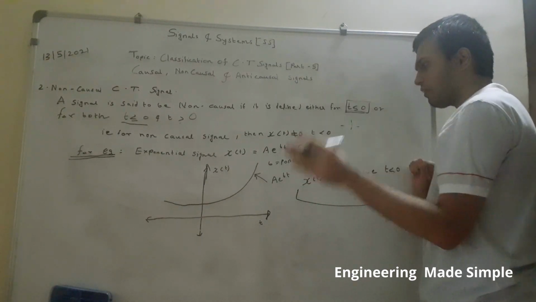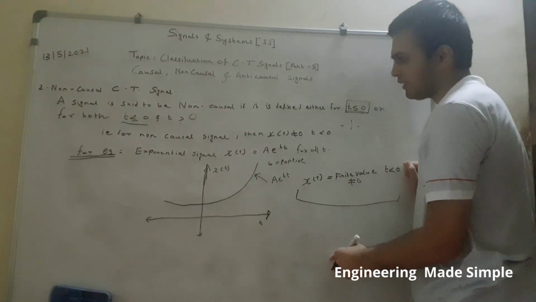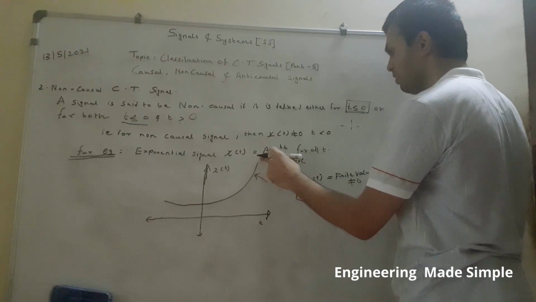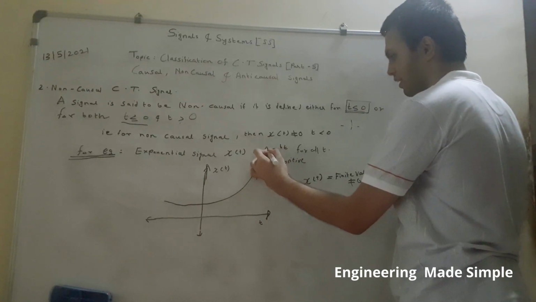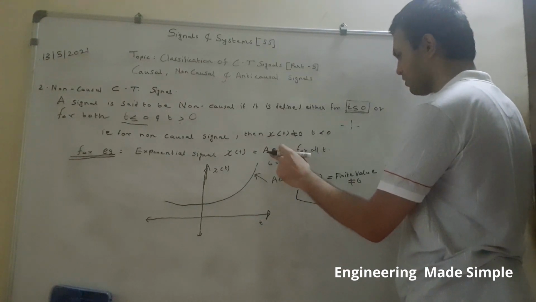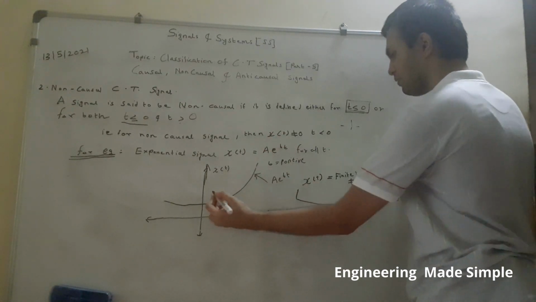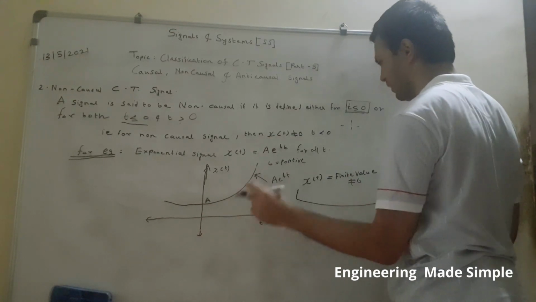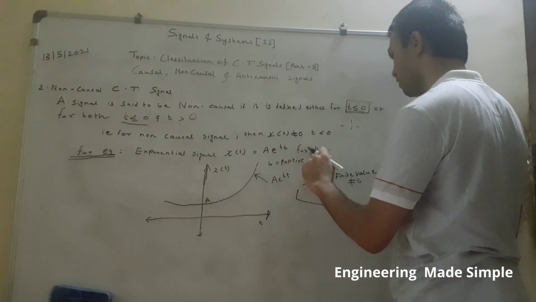Now an example of a non-causal CT signal is an exponential signal. What is the equation for an exponential signal? x of t is equal to a e raised to bt, where a is nothing but a constant. In place of a you can write 1, 2, 3 and so on. So it is just a constant. Here also it will intersect the y-axis at a. So a e raised to bt for all t.